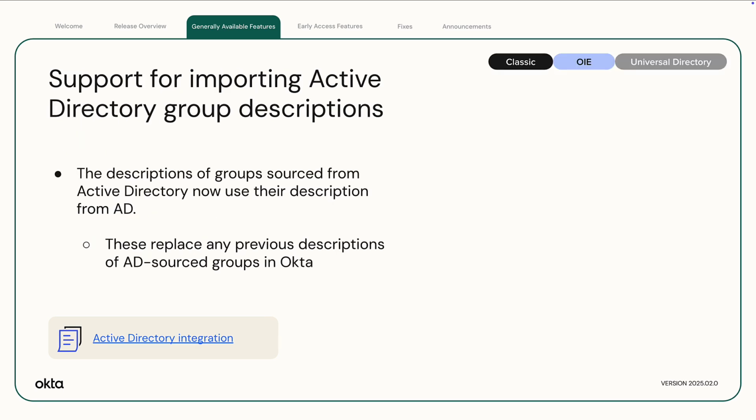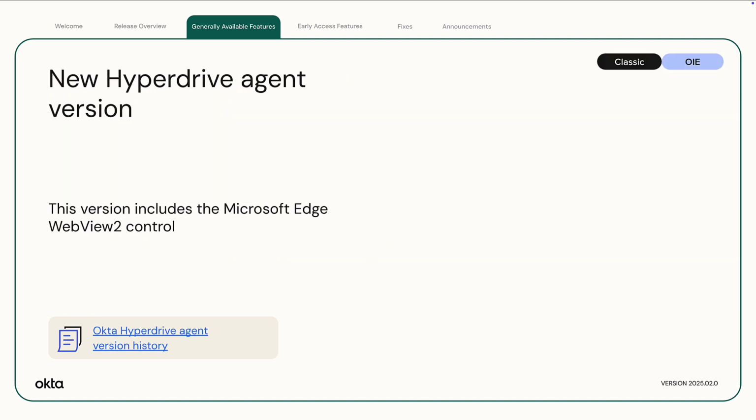Support for importing Active Directory group descriptions. The descriptions of groups sourced from Active Directory now use their description from AD. These replace any previous descriptions of AD-sourced groups in Okta, which used a pretty printed version of the distinguished name instead. New Hyperdrive Agent version. This version includes the Microsoft Edge WebView2 control.